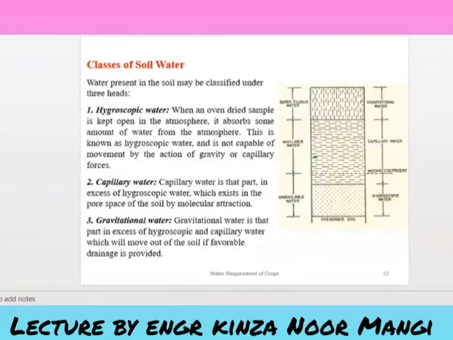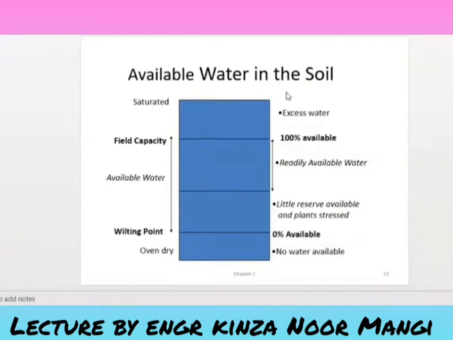Now coming towards the next slide, the available water in the soil. Now at the bottom you can see there is no water available when the soil is oven dried. At the point of the wilting you can see there is 0% available water, but when we start to move a little higher than the wilting point we can see there is a little reserve available and plants are stressed.